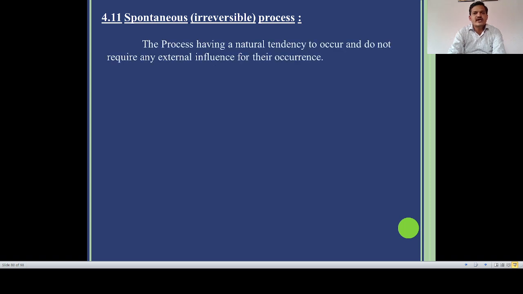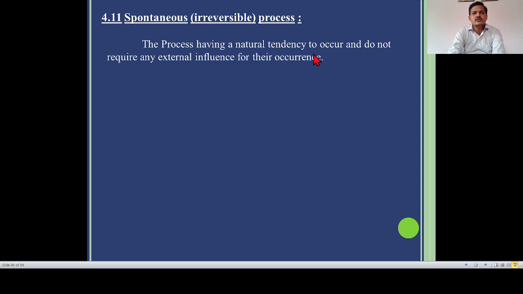The process having a natural tendency to occur and not requiring any external influence for its occurrence, means the process which takes place naturally. Let us consider the example of a waterfall. We observe that the waterfall goes down from a high level to a low level and it occurs naturally, and this is the best example of an irreversible process.